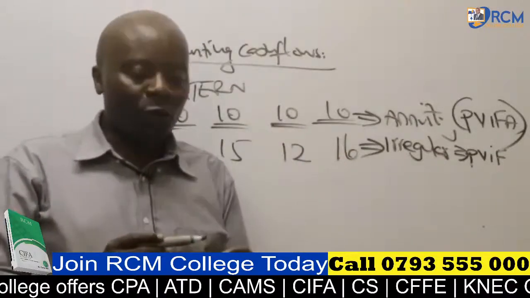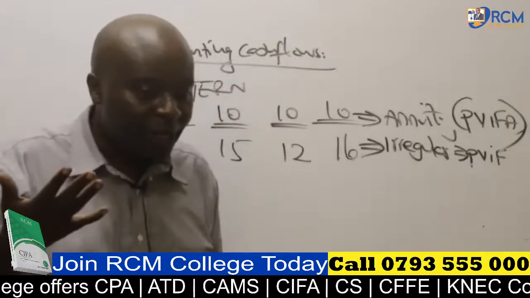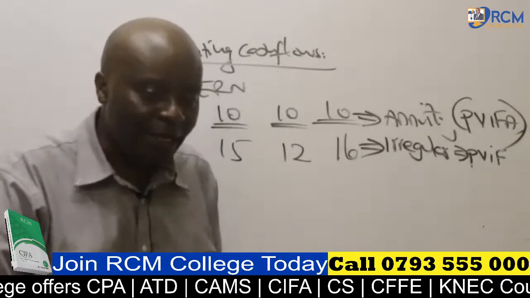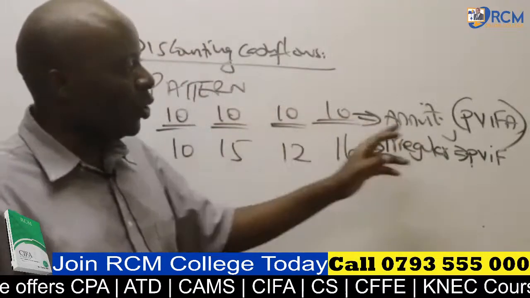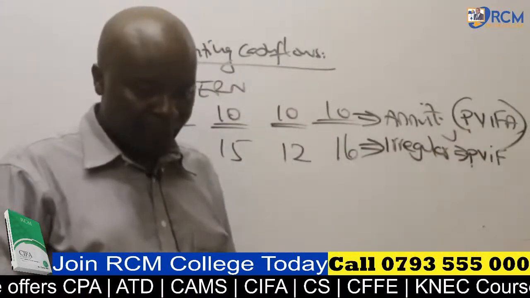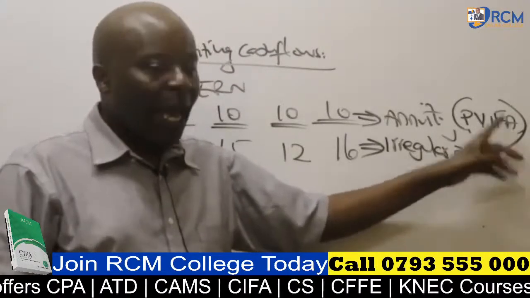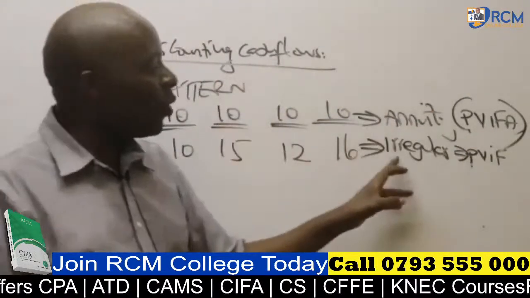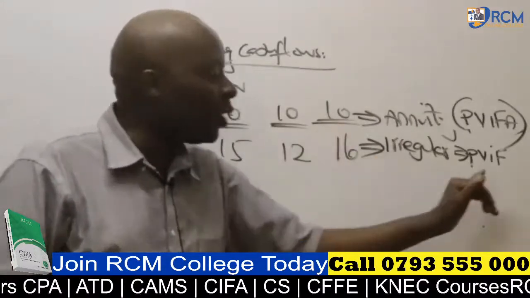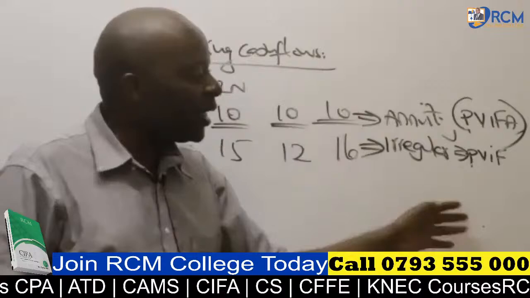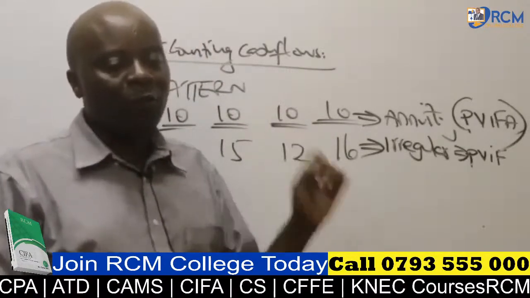So what kind of notes have you taken there, especially those who say they have never seen this face before? The thing that you have taken is that whenever we are discounting annuities, the regular cash flows, we use PVIFA, present value interest factor of an annuity. And whenever we are discounting irregular cash flows, we shall be using PVIF without an A. PVIF is an acronym of present value interest factor.